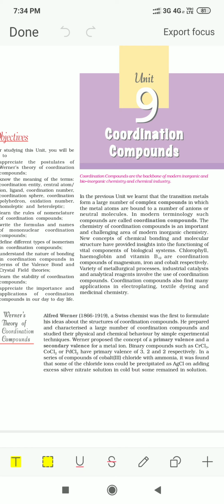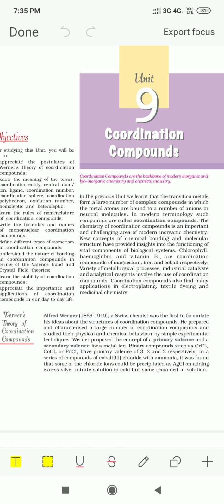Now we have also studied certain complex compounds which we come across in our day-to-day lives. One is hemoglobin. In hemoglobin, the central metal ion is iron. Chlorophyll also is a complex compound, but in chlorophyll the central metal ion is not a transition element, it is magnesium. Then in vitamin B12 complex, the central metal ion is cobalt. Vitamin B12 is also a coordination compound.